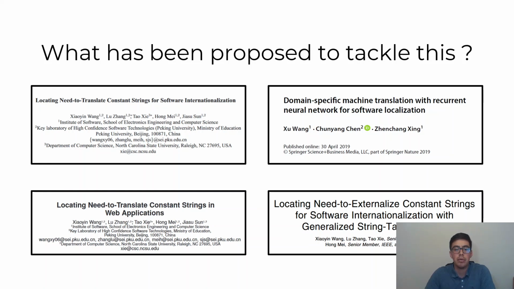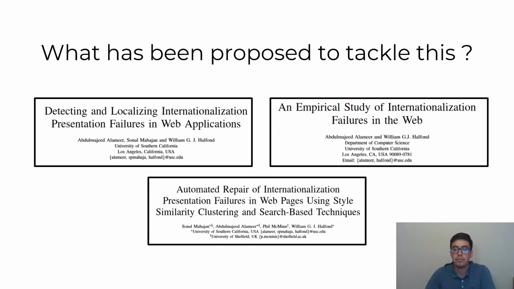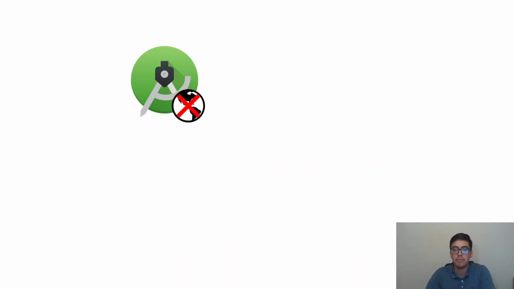What has been then proposed to tackle this? There is previous work on the detection of the need to translate strings in web apps, and also in the translation of strings, but in an offline mode. Also, there is previous work on the detection, localization, and repairing of internationalization presentation failures in web apps.